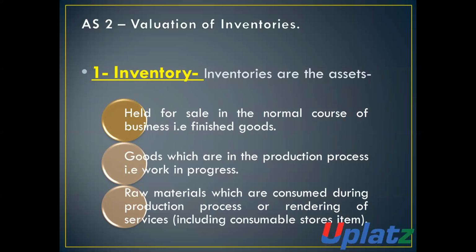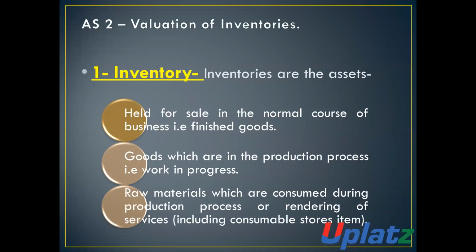Number 2, goods which are in the production process. Any goods which are used for the production of finished goods, or which are in the production process, that is work in progress, will also be considered as inventory.